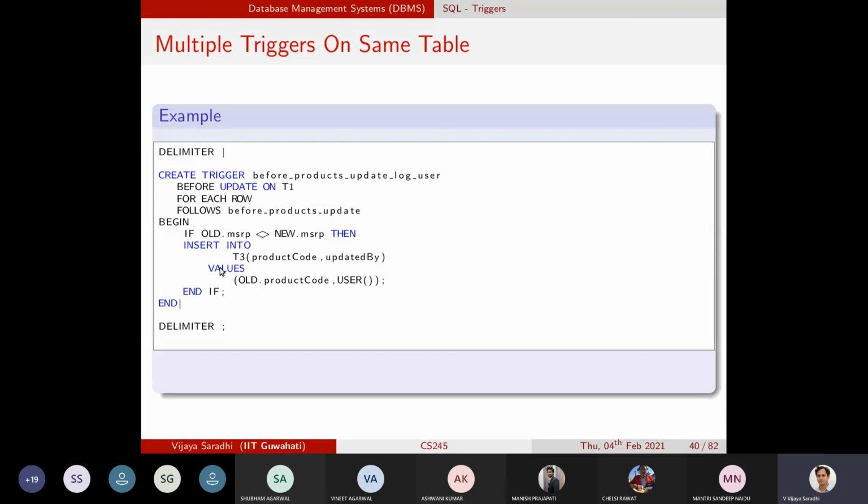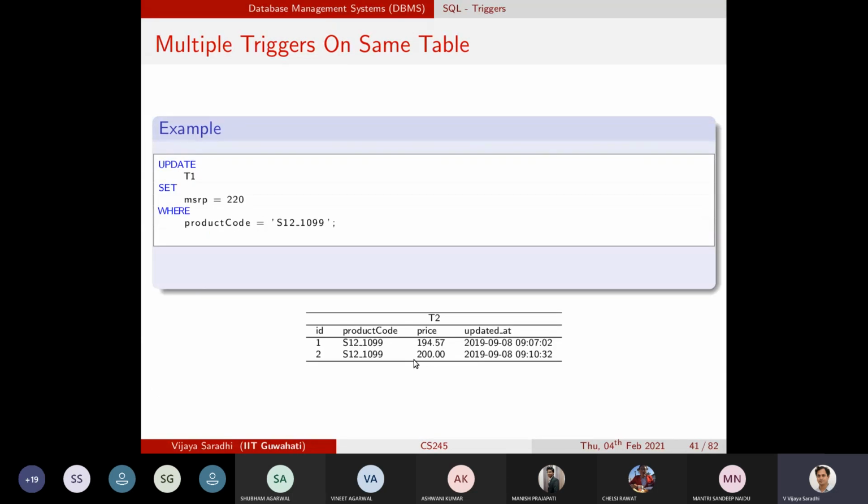So now for this update operation, two triggers are acting on the same table 1 and on the same update action. So these two triggers will be ordered, and the price will be updated accordingly.